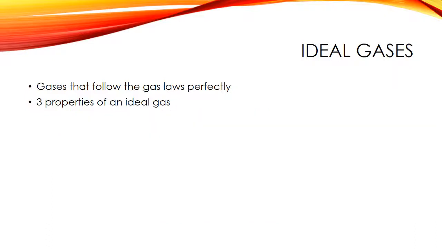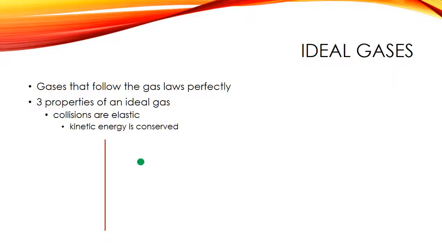The third property of any ideal gas is that the collisions that the particles experience are elastic. And what that means is that the kinetic energy is conserved. In other words, whatever kinetic energy is in the system before the collision, and whatever kinetic energy, say, two particles have in a collision, the kinetic energy that those particles have will stay the same after the collision. So if we think about a scenario here where we have a gas particle, which I've signified here with this green dot, and this line here, say, represents the wall of the container.